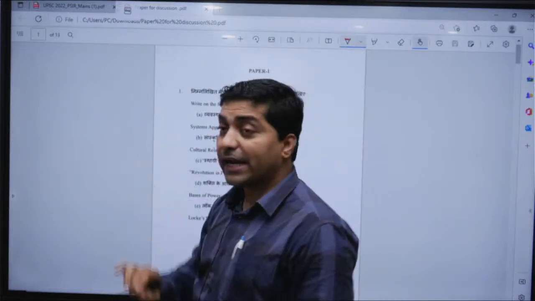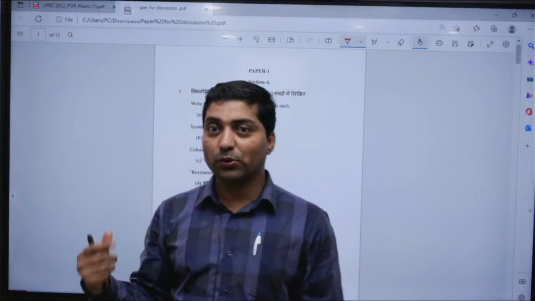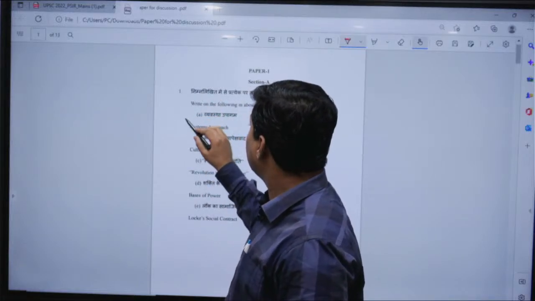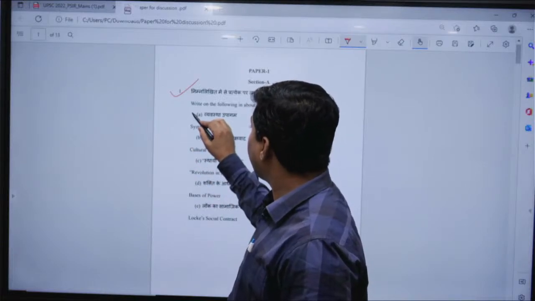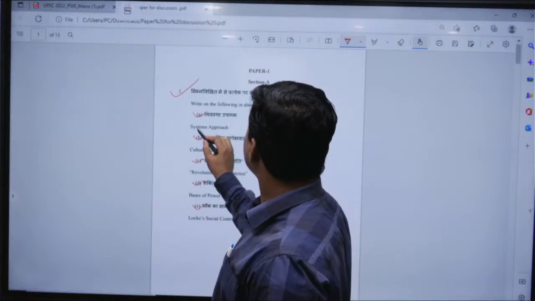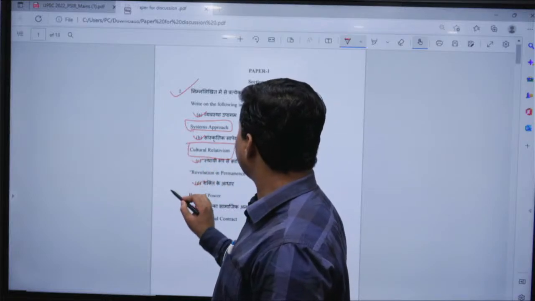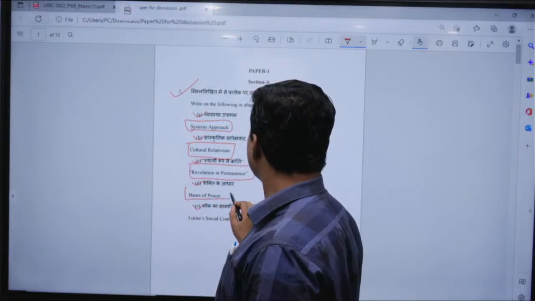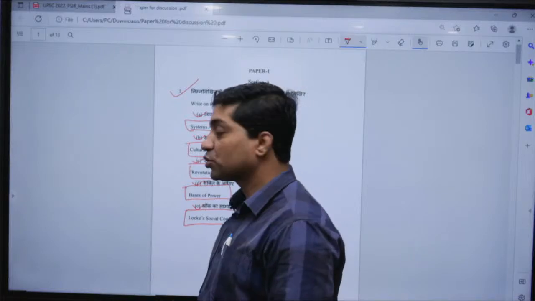that there are 8 questions. The 1st and 5th questions are compulsory. So look at the first question. Within the first question there are 5 subquestions, A, B, C, D, E. So look at the questions: system approach, then second is cultural relativism, third is revolution in permanence, fourth is basis of power, and fifth is Locke's social contract.